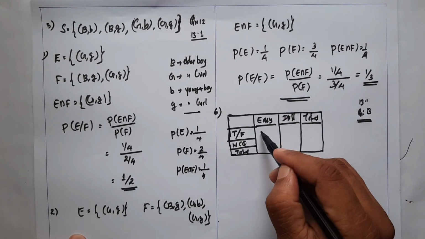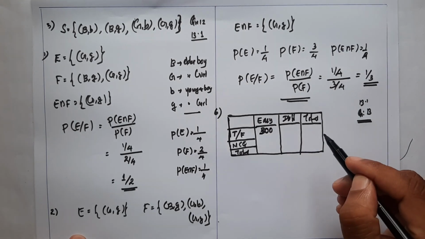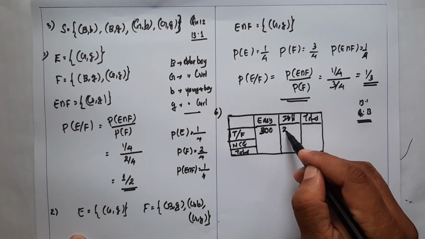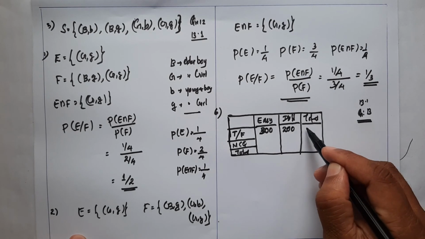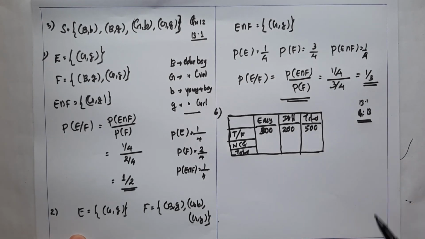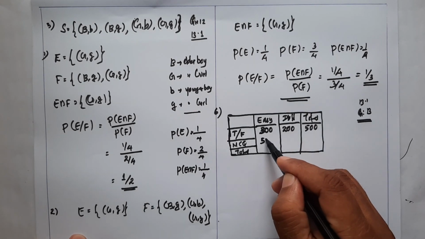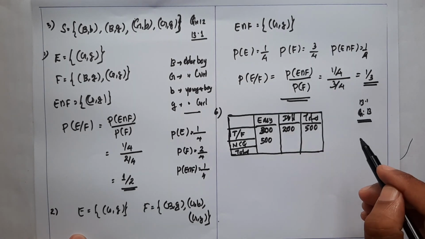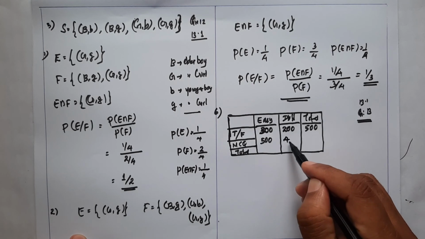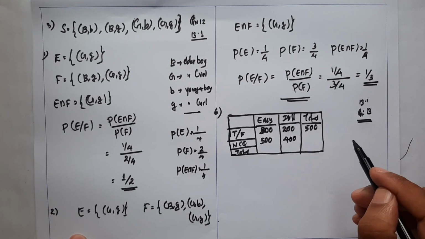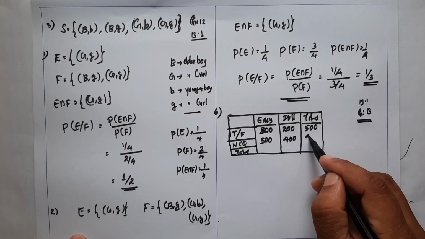Here, easy true false questions are 300, difficult true false questions are 200, and the total is 500. Then MCQ: 500 easy questions, 400 difficult MCQ questions, and the total is 900.